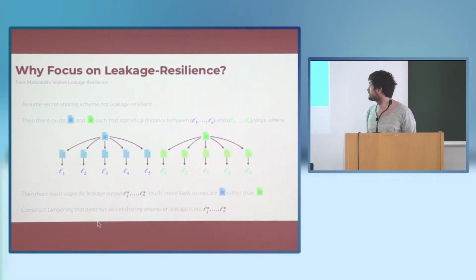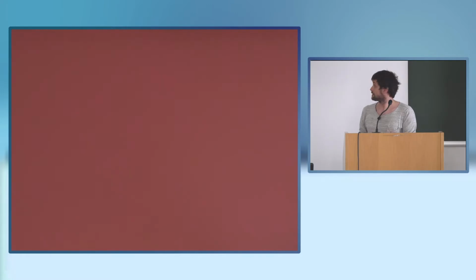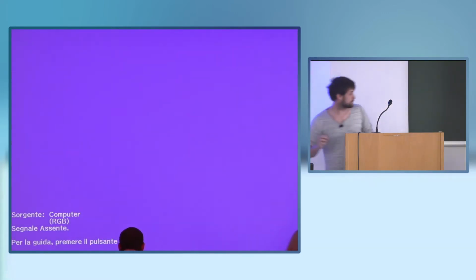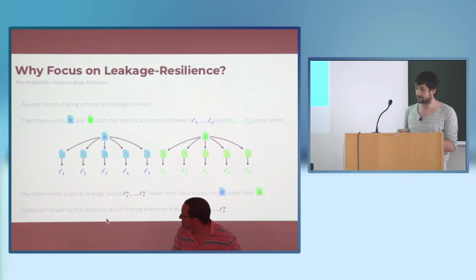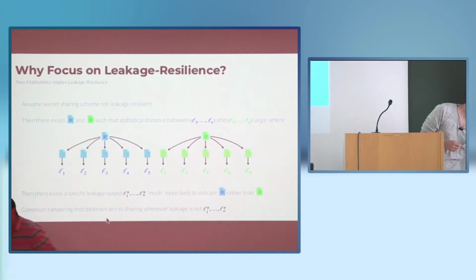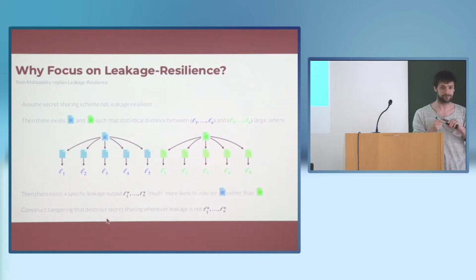So even if the distance is like 1/2, any particular leakage would be exponentially unlikely, right? So take the example, if X is 0, X is 1. Can I write on this? Yeah.